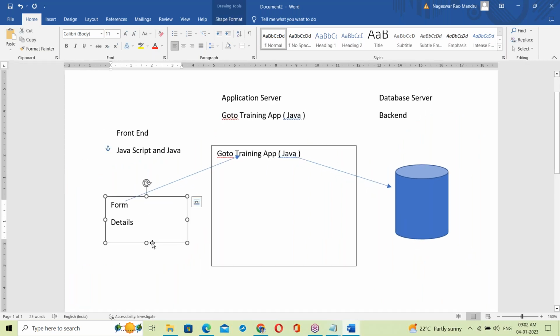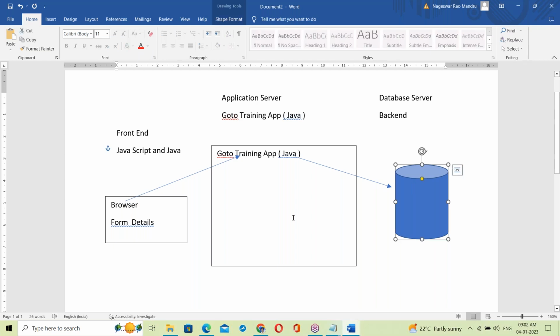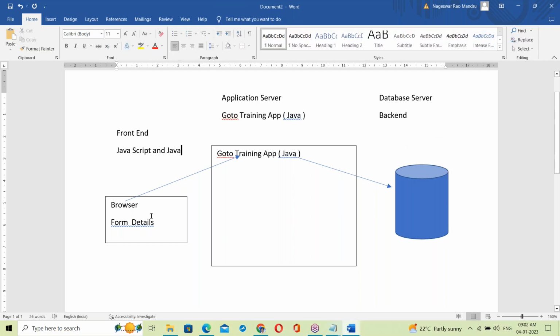This is the front end, the browser, with all the form details, such as a registration form. The data is simply sent from the browser to the server and stored in the database. This is the actual application architecture.